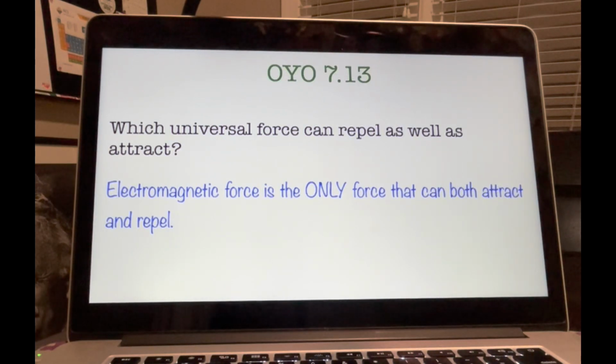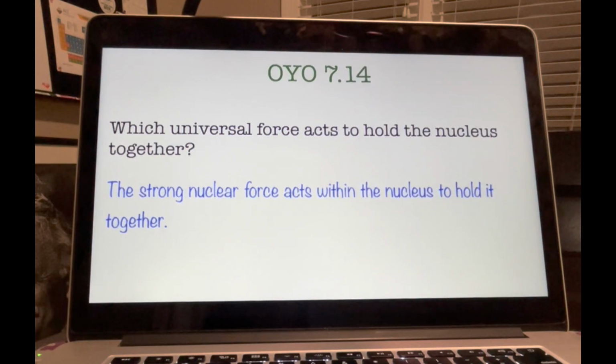All right, on your own, 7.13, which universal force can repel as well as attract? That's an easy one. Electromagnetic force is the only force that can both attract and repel.